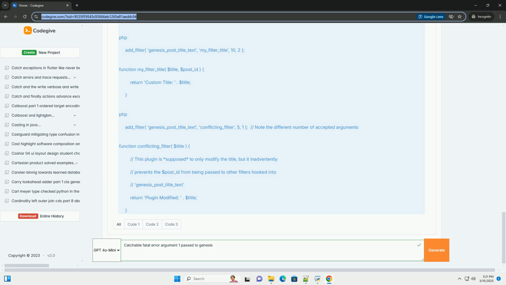Summary. The catchable fatal error, argument 1 passed to Genesis, can be frustrating, but with a systematic approach, you can effectively diagnose and resolve it. By understanding the error message, following the troubleshooting steps outlined in this tutorial, and adhering to best practices, you can ensure that your Genesis-powered WordPress site runs smoothly. Remember to pay close attention to the function signatures, arguments being passed, and potential plugin conflicts. Good luck.